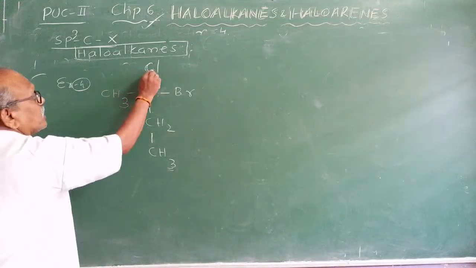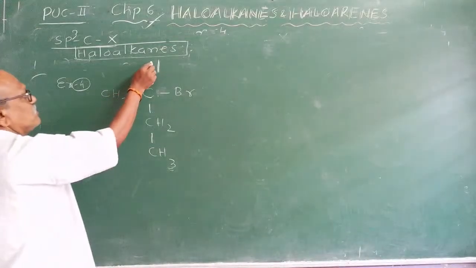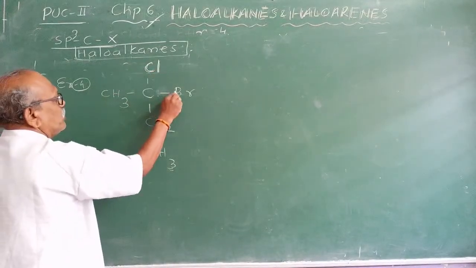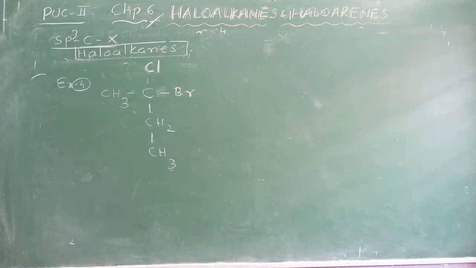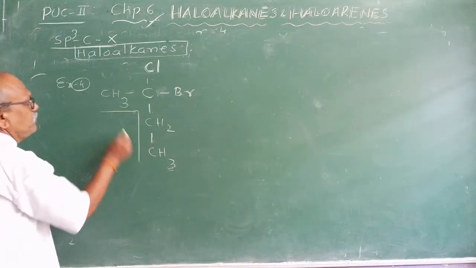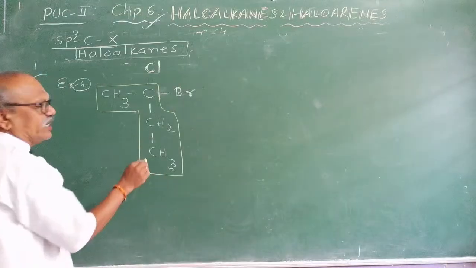This is chlorine, not carbon. You have to number the carbon atoms, not chlorine. This is chlorine. This is bromine. They are not at all related to carbon. This L shape, like this, they will give you confusing structures. You should not get confused.